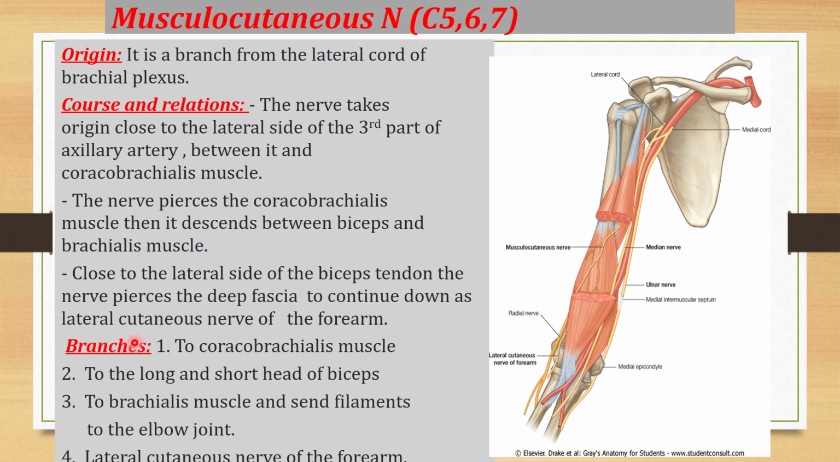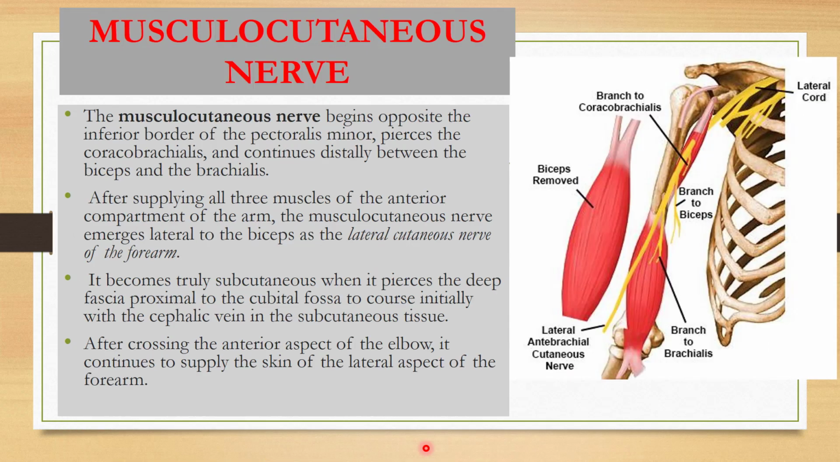This point is also very, very important, that musculocutaneous nerve continues as lateral cutaneous nerve of the forearm in the forearm. See here, this is the lateral cutaneous nerve of the forearm. It gives branches to the coracobrachialis muscle, to the long head of the biceps, to the short head of the biceps, to the brachialis muscle, and it continues as the lateral cutaneous nerve of the forearm. So these are the branches. First of all, the muscular branches to the coracobrachialis, to the biceps, to the brachialis, one articular branch to the elbow joint, and then the terminal branch, or it is the continuation as the lateral cutaneous nerve of the forearm.